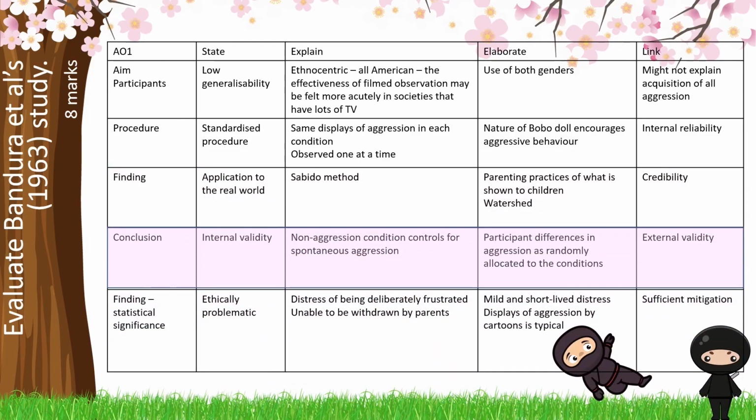We're going to move through, and after talking about the conclusion, we're going to talk about internal validity. The inclusion of a control group means that we can account for some spontaneous aggression. However, there were significant participant differences because it was a random allocation, and we don't know whether those children who were most aggressive were actually put in the cartoon condition. Therefore, we've got a problem with external validity and accuracy of this outside the study. Finally, before we move into ethical issues, we can talk about the statistical significance of these findings.